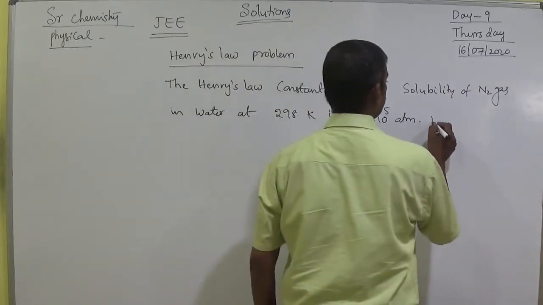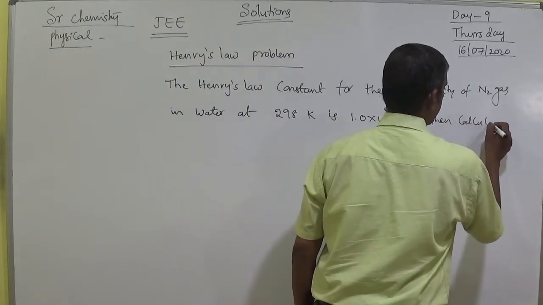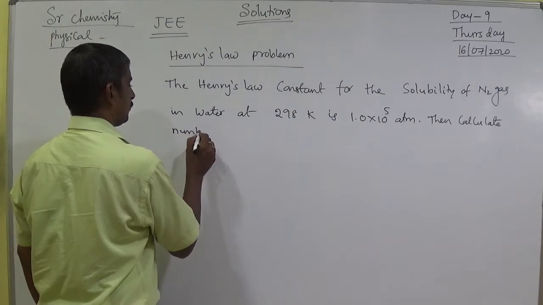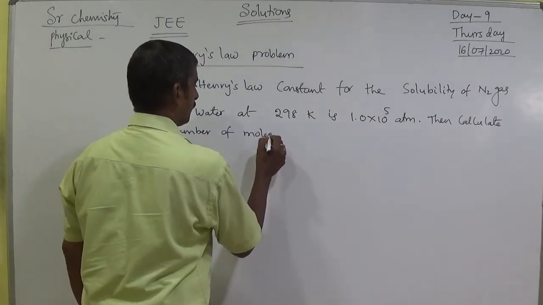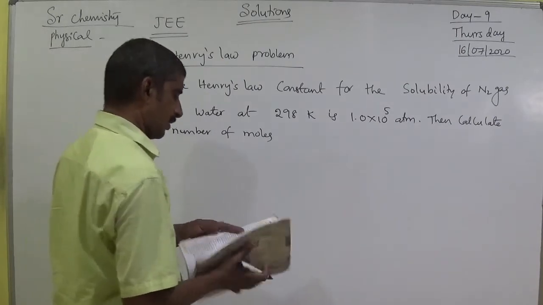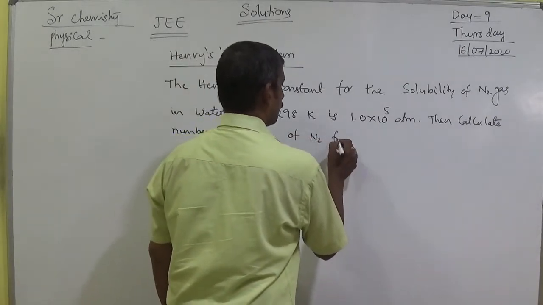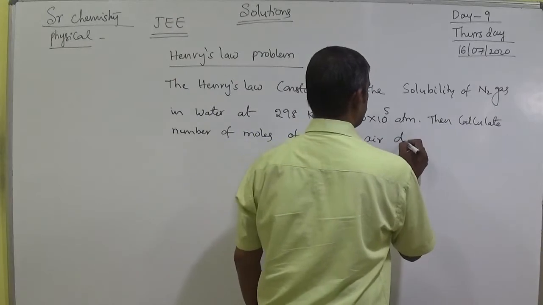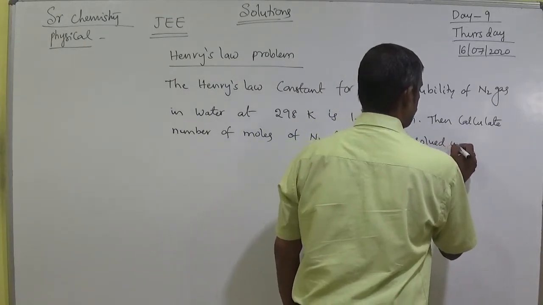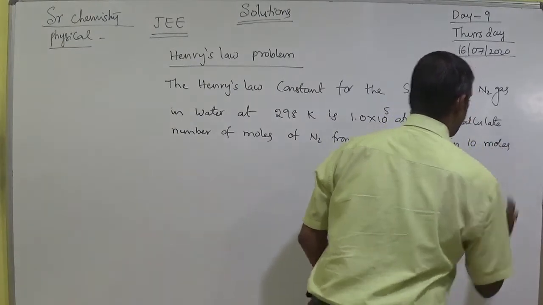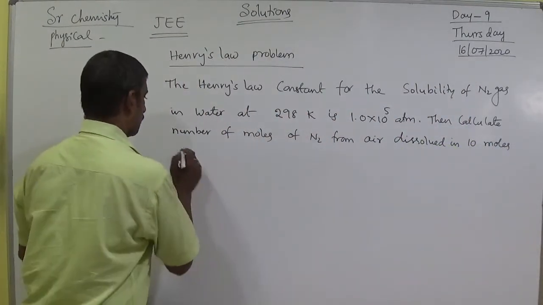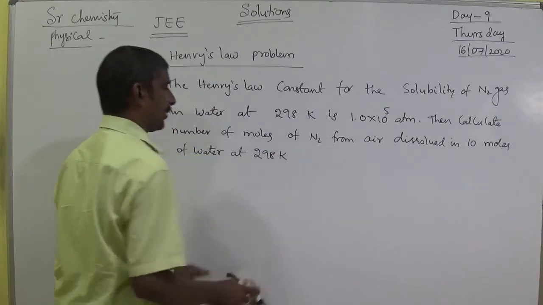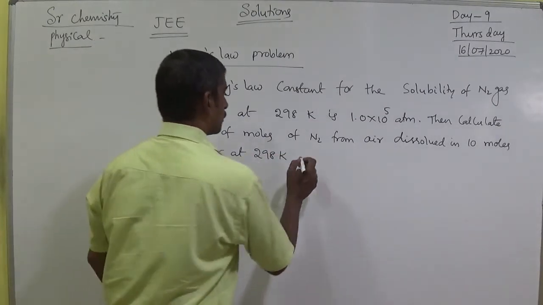Then calculate the number of moles of nitrogen from air dissolved in 10 moles of water at 298 Kelvin temperature and 5 atmosphere pressure.